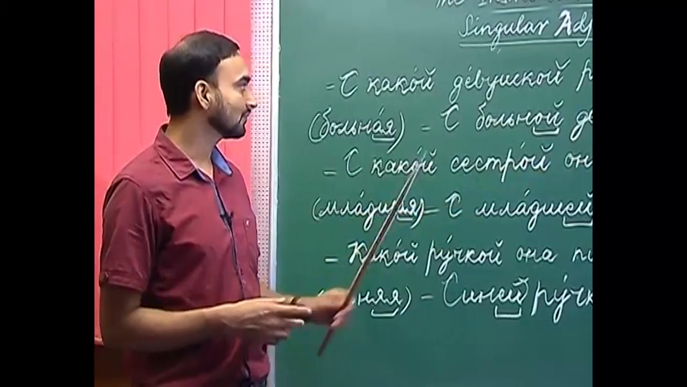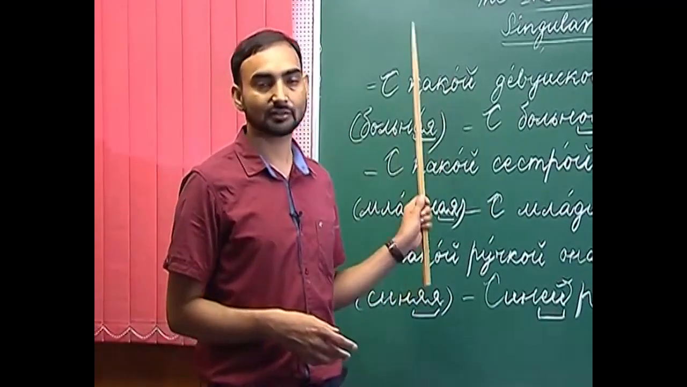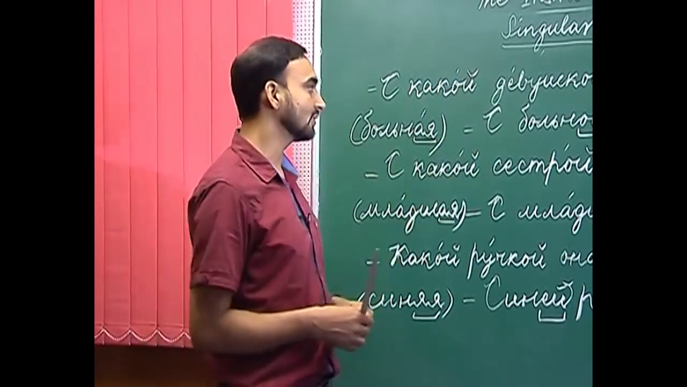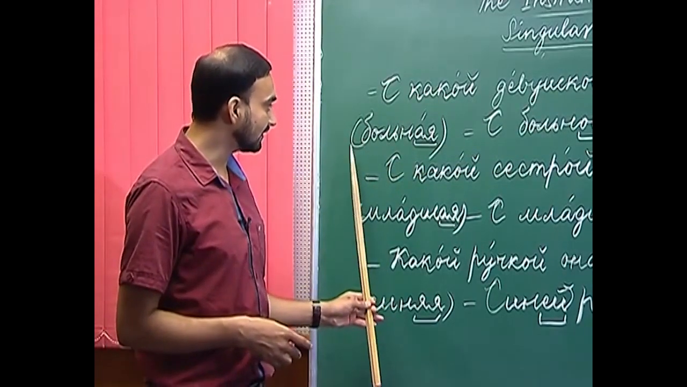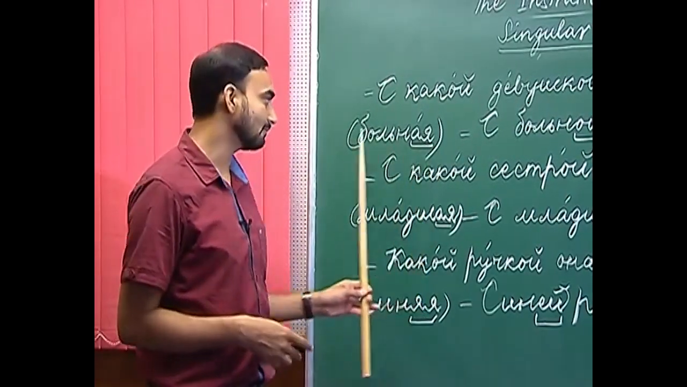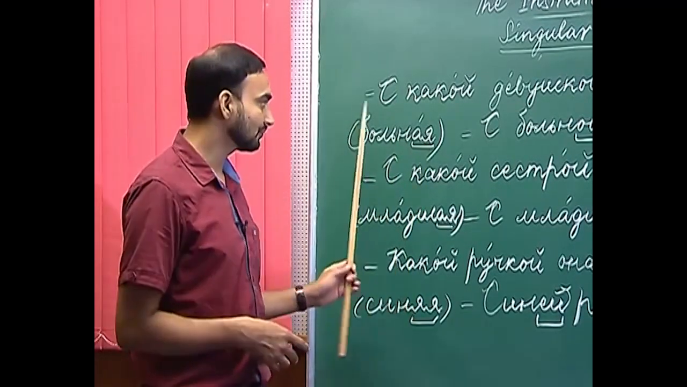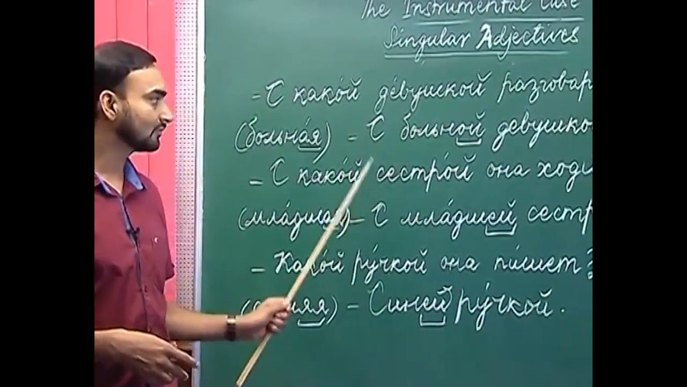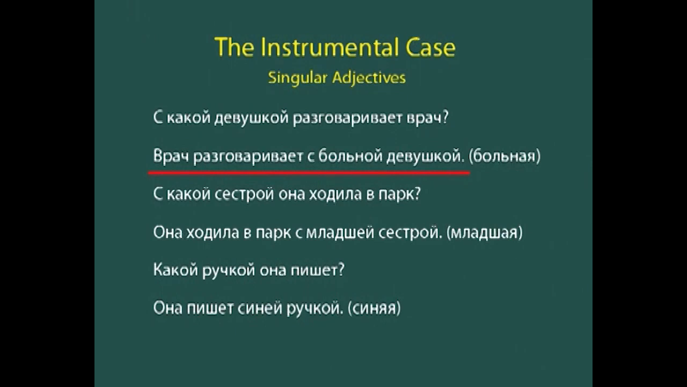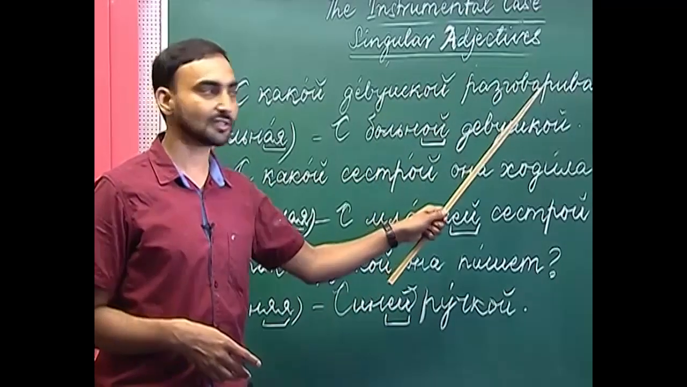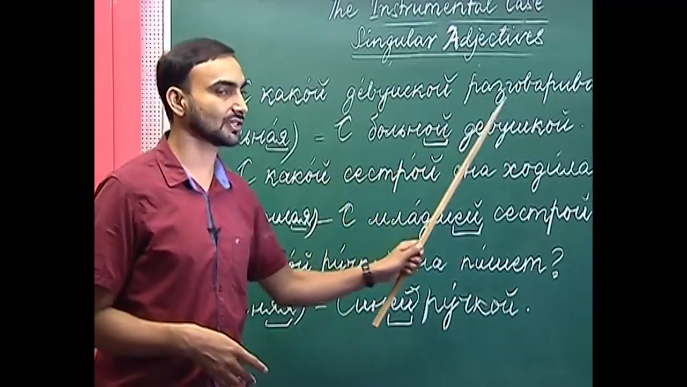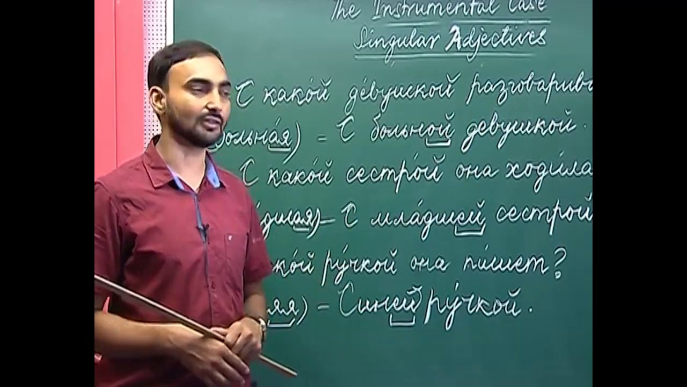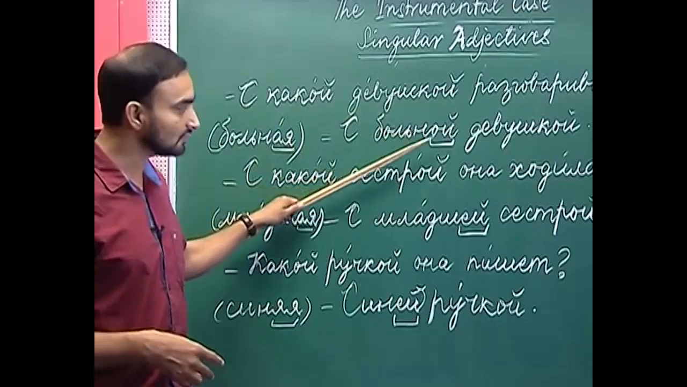So, how will you answer? If the question contains the word kakoi, you have to use an adjective to answer the question. So, here I have written an adjective balnaya in the nominative case. Balnaya is sick or ill. So, how will you use balnaya in the instrumental case after the preposition s? Vrach razgavarivet sbalnoi jevushkai. The doctor is talking to a sick girl. So, balnaya changes to balnoi.